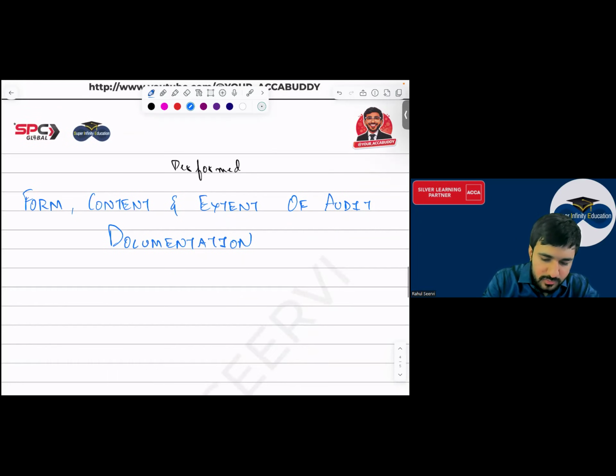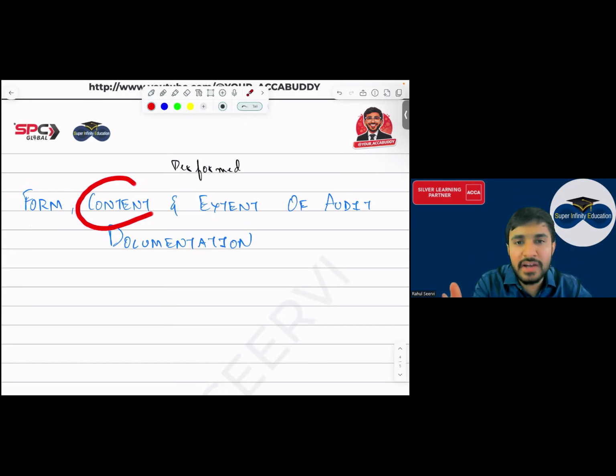So see everyone, now we are coming to the form, content and extent of audit documentation. Form, इसका form कैसे होगा? How it will be? Then content, what is the content you will be writing in this audit documentation? And the extent, कितना audit documentation करना है? Should you make an audit documentation of 100 pages, 200? So what is the level of audit documentation you have to maintain?